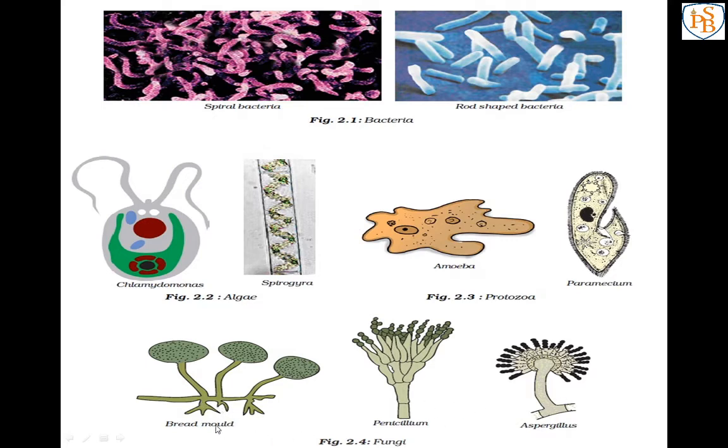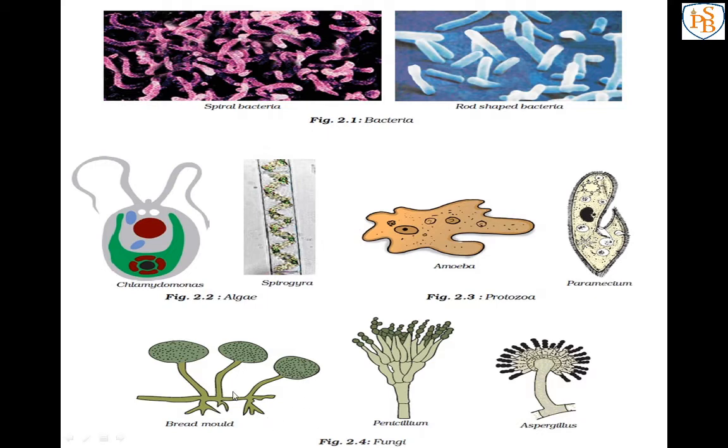Next one is about fungi. There are three images, that is bread mold, then penicillium and aspergillus. These are three examples of fungi. They are plant-like organisms, but they don't have chlorophyll. In plants chlorophyll is there, so they can make their own food.